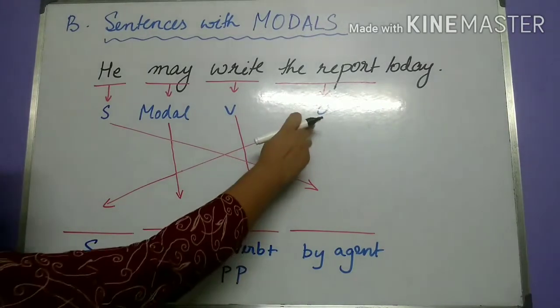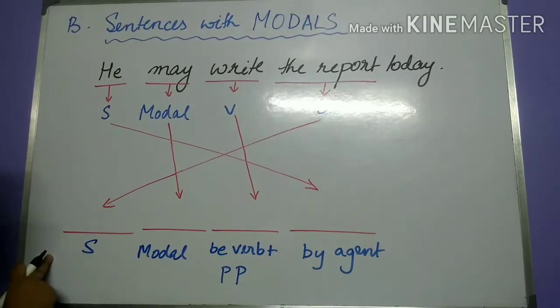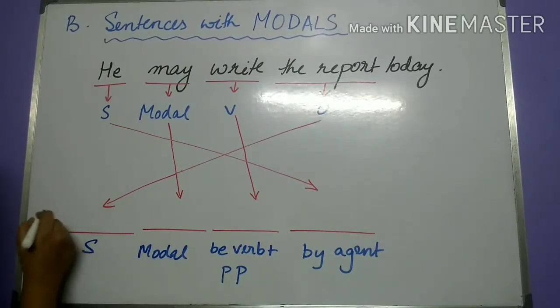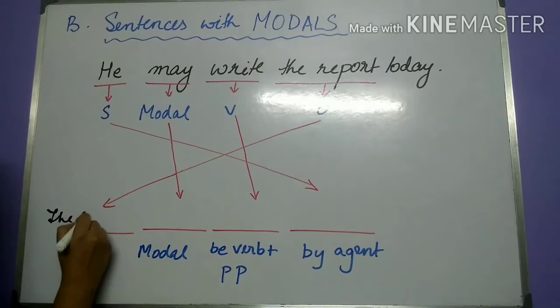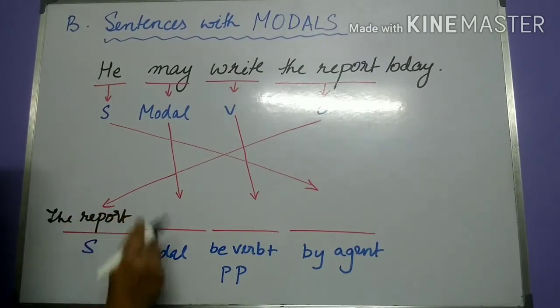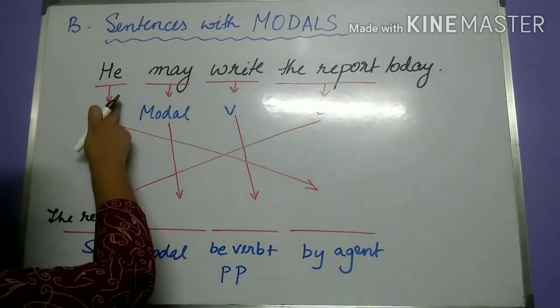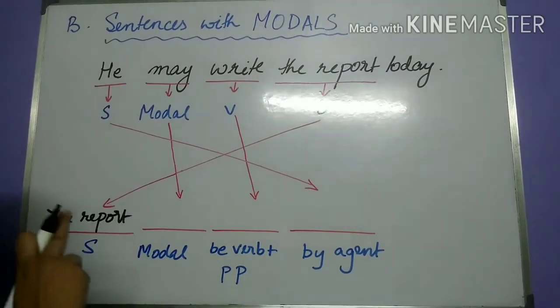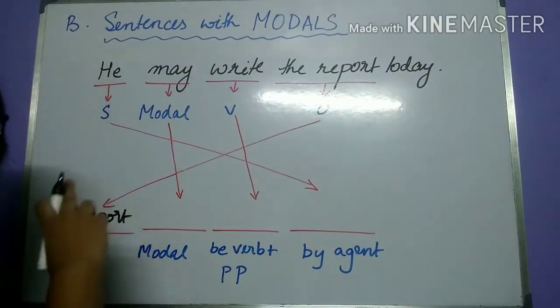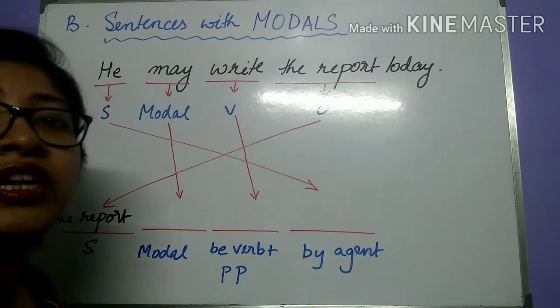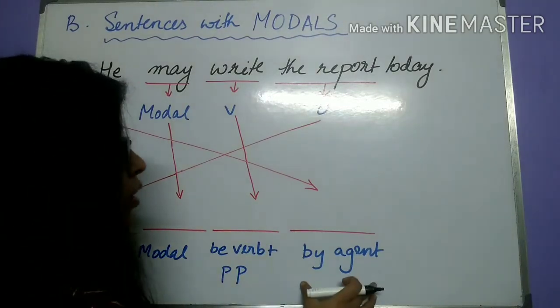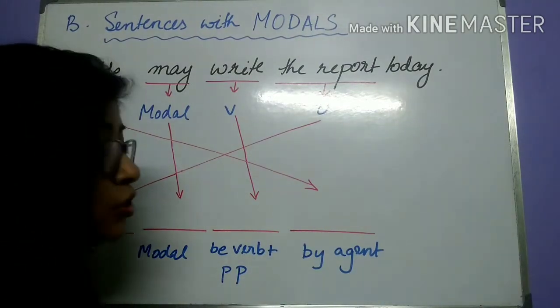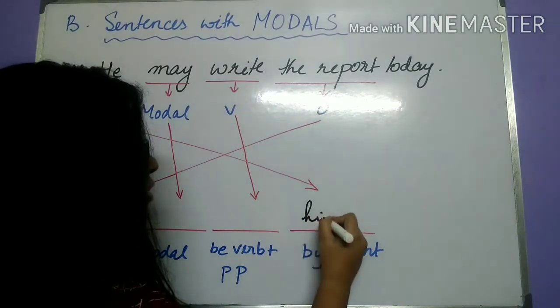So what is going to be the subject of the passive sentence? The report. What will be the by agent? He is the subject. In the subjective position, we use the pronoun he. But the same word, when it takes up the by agent position, we write him.